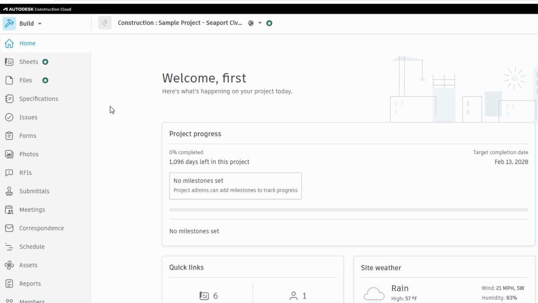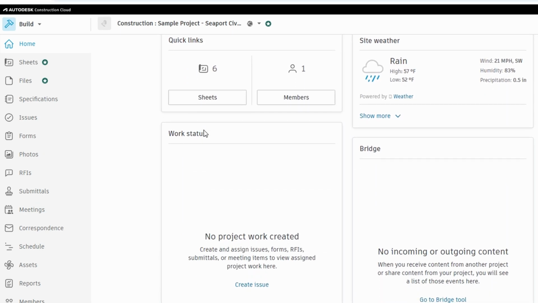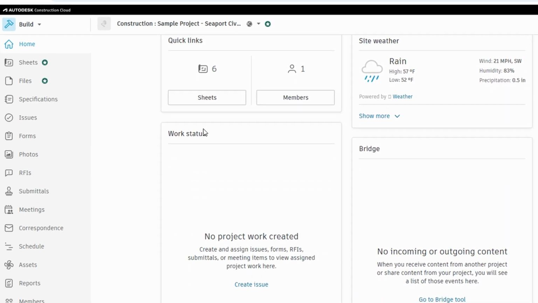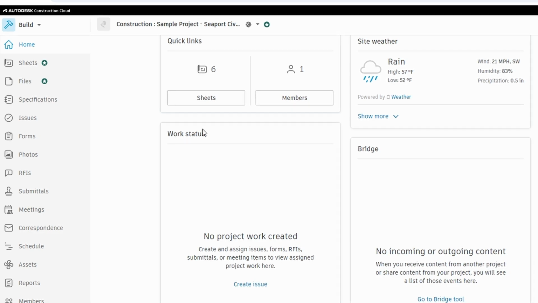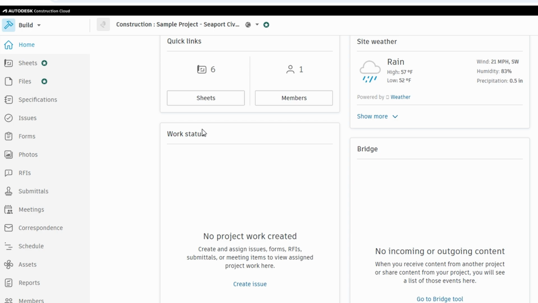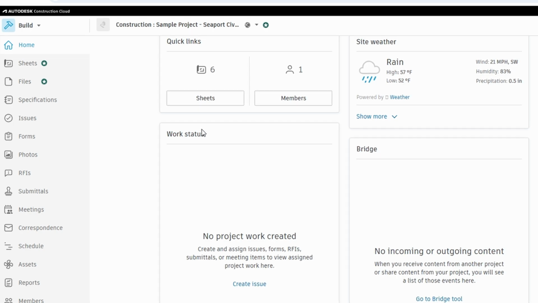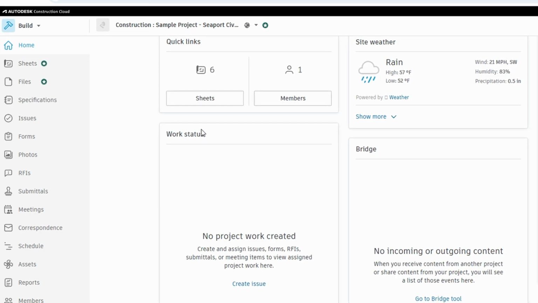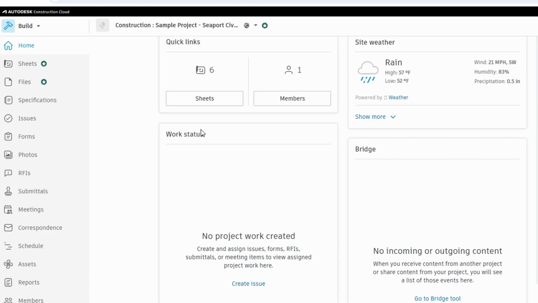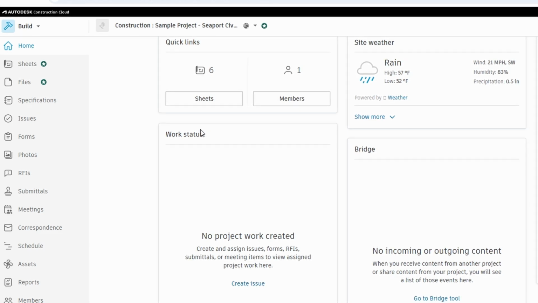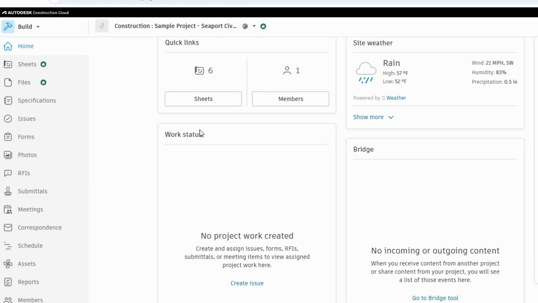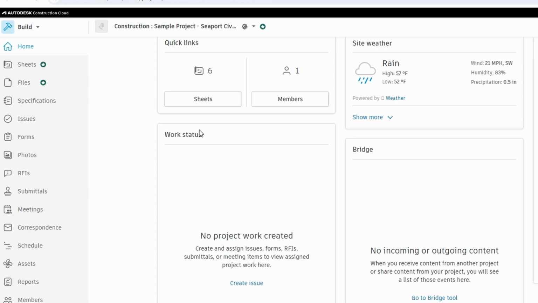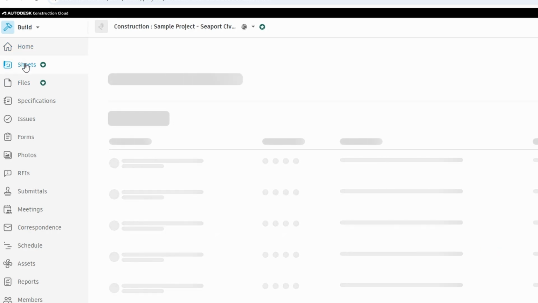By going through the menu step by step, you'll get a comprehensive understanding of how to manage your project's workflow, collaborate with your team, and track progress. As you click through each section, you'll get a sense of how PlanGrid organizes your project's content and allows you to interact with it, whether it's uploading new drawings or assigning tasks. By focusing on this left menu, you're setting yourself up for smoother navigation and a better overall experience within the platform. Let's dive into Sheets, as that's often where you'll start working on your project.